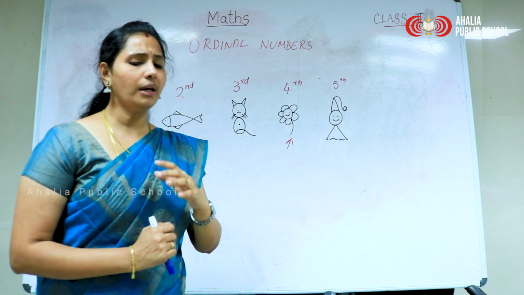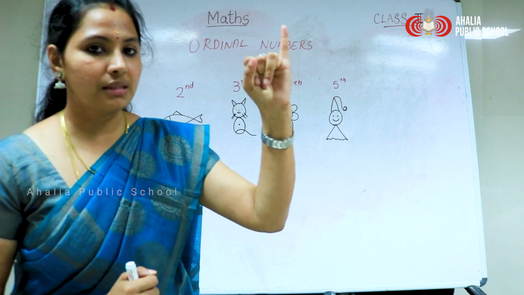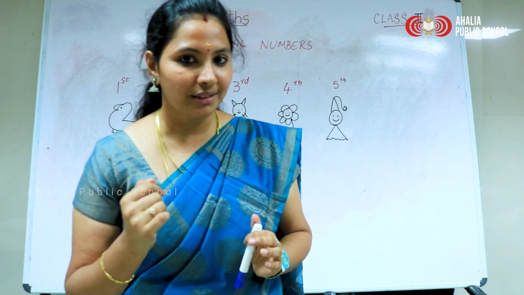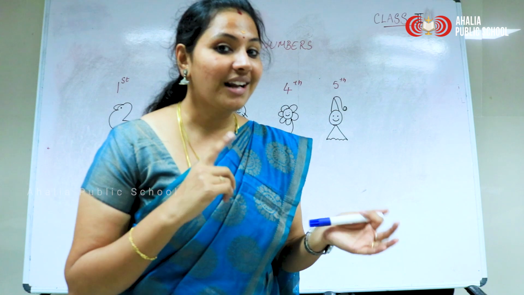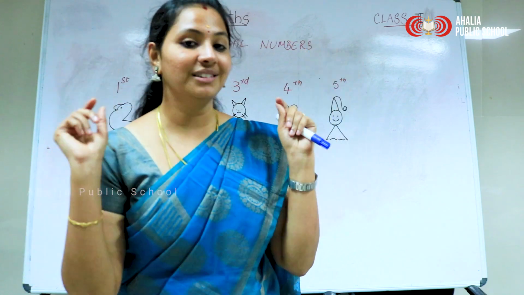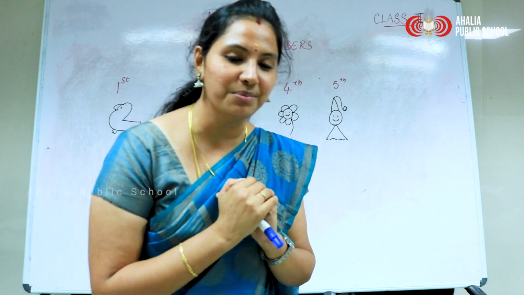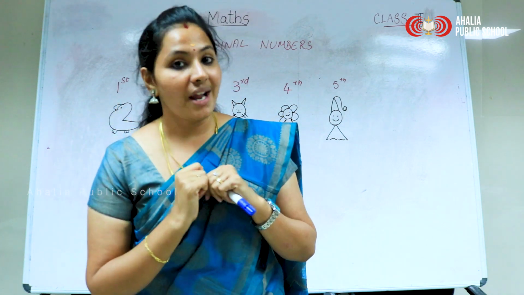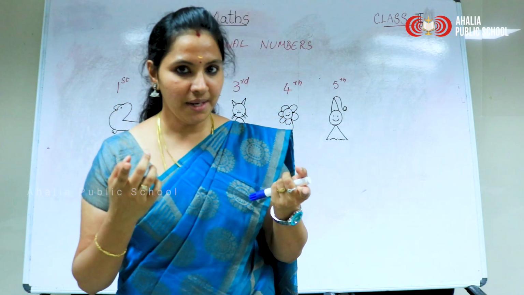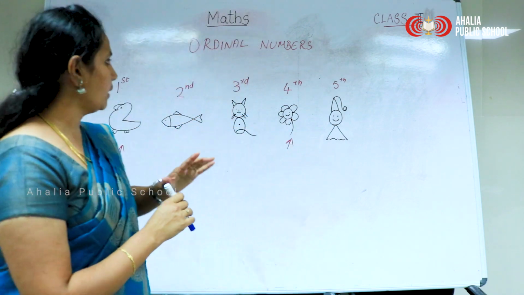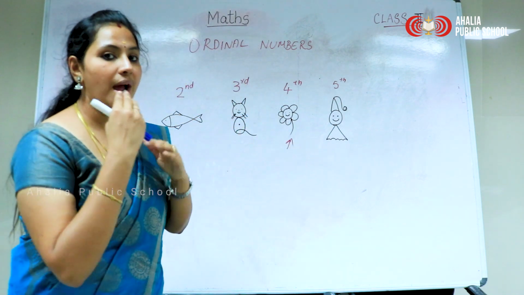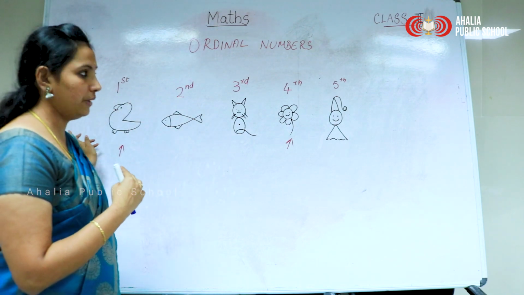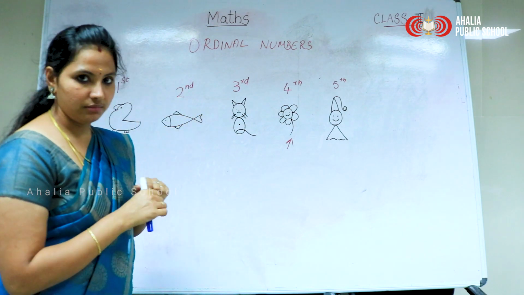Okay, so what are ordinal numbers? First, second, third and fourth, fifth, sixth, seventh, eighth, ninth and 10th. Those are ordinal numbers. Okay, now you got what ordinal numbers are. From where are we giving the position, from which side? From the extreme left to the right. Okay.